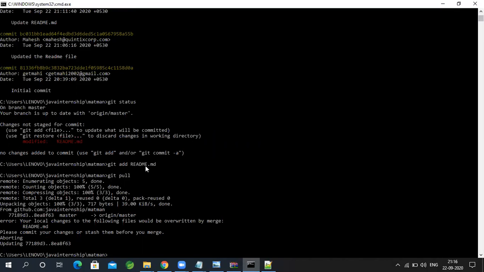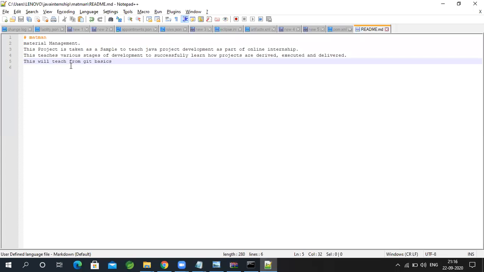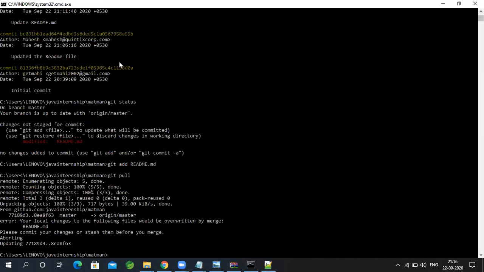But here what happened, because in my local I have a conflict. Line number 5 I made a change, and line number 5 someone else also made a change in the server. So it says that your local changes to the file would be overwritten by the merge.